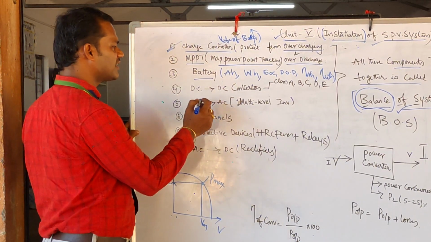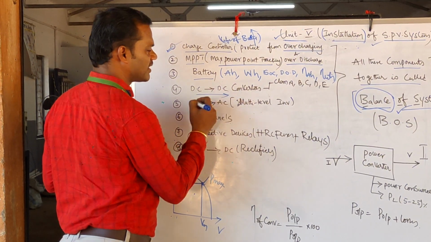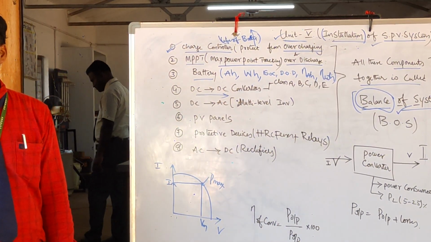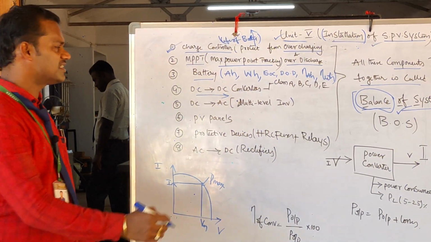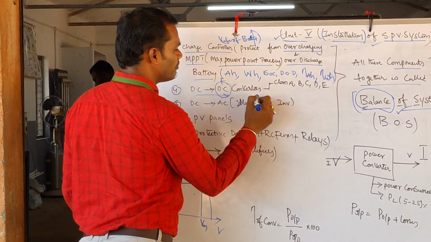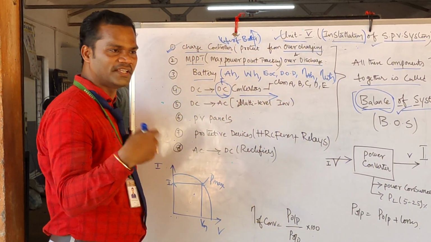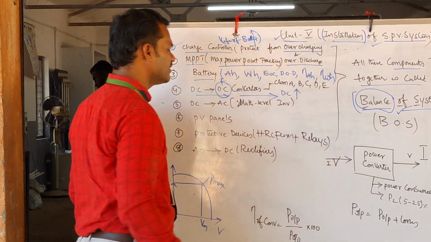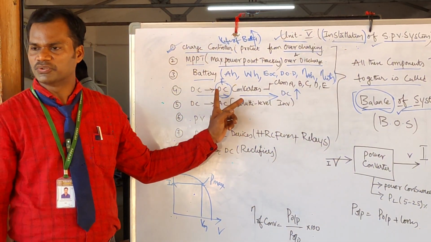Coming to the next converter, which is called the DC to DC converter. For example, you require a solar. What is the input and output of a solar panel? Fixed, I mean what kind of DC are you going to get? This is a fixed DC, but when you want to convert into a required AC, we need to convert the DC to variable AC. Then we need to study about DC to DC converters.